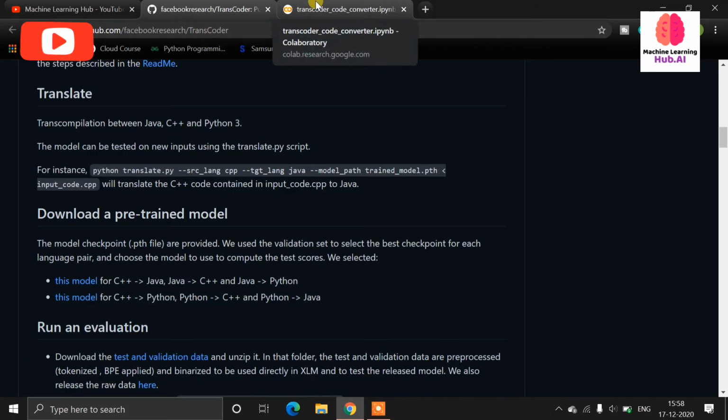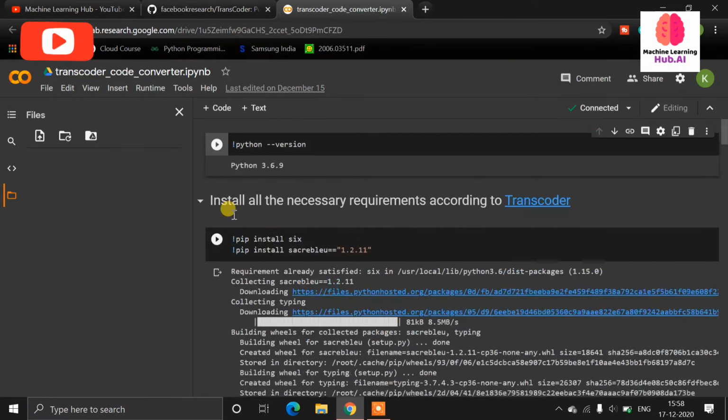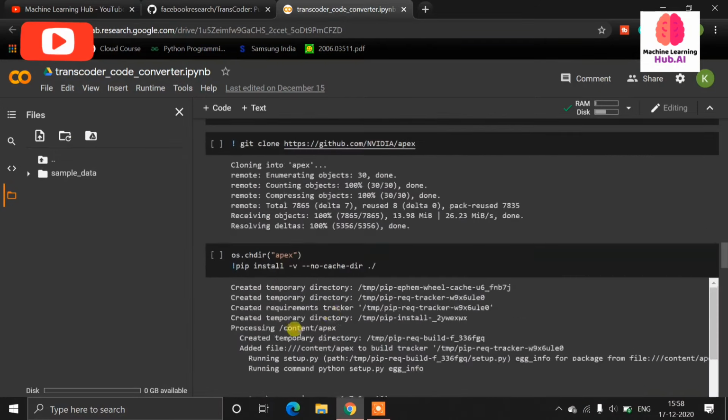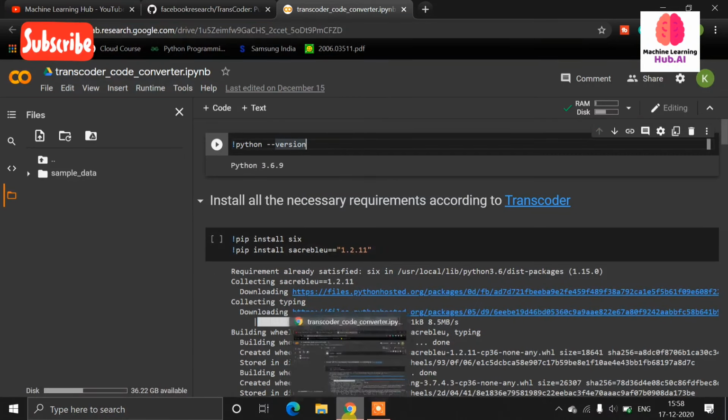Now let's implement this Transcoder in Google Colab. Don't worry, there is a Google Colab file here, this notebook. Let me refresh this to see the available files. I'm going to explain how you can run this. You don't need to do anything special, you just have to follow some instructions.